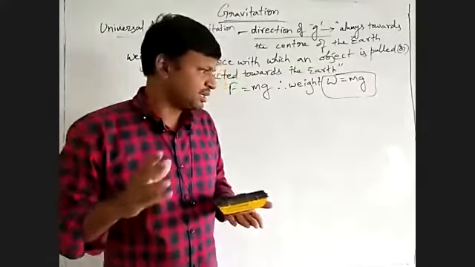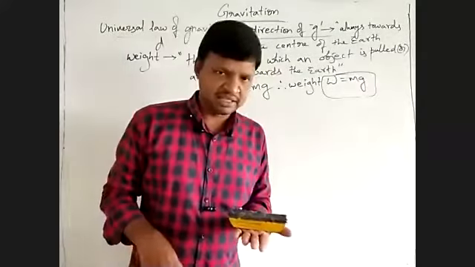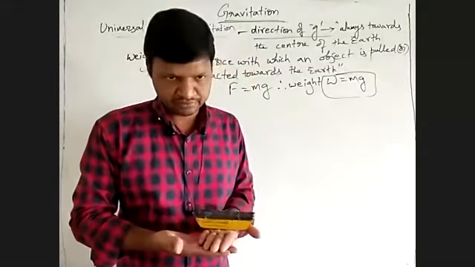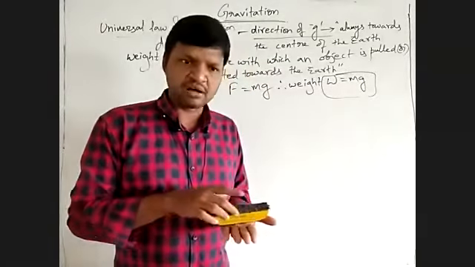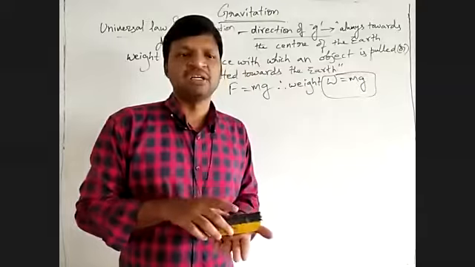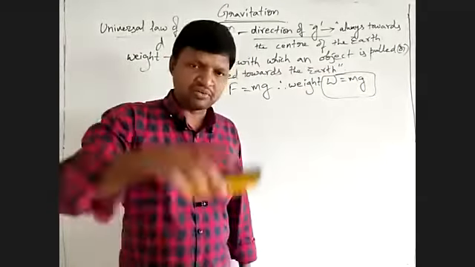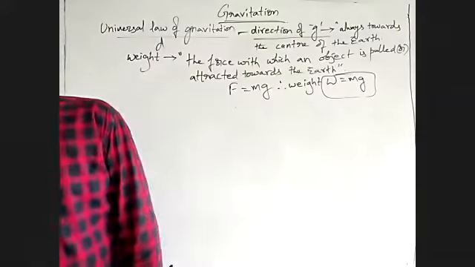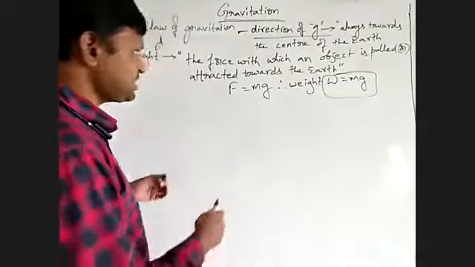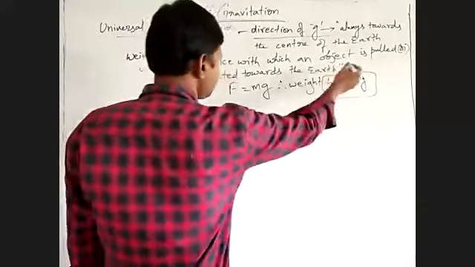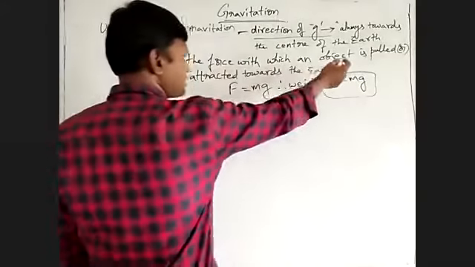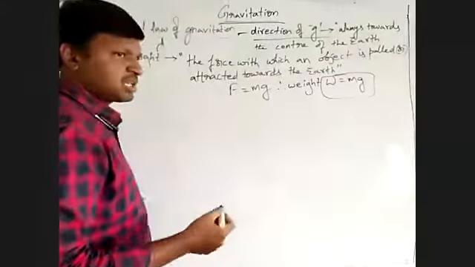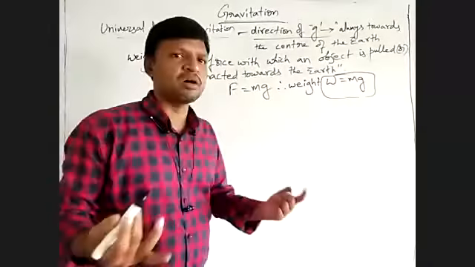So now here the immediate question that arises is, if there is no surface on which the object has to rest, that means if the object is undergoing free fall, what is the situation? That is what we will discuss now. Here, weight is given as the force with which an object is pulled towards, attracted towards the earth, or we can say the force acting on any body.